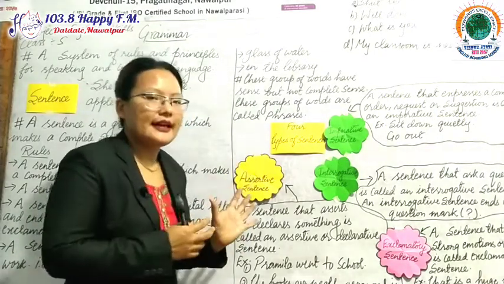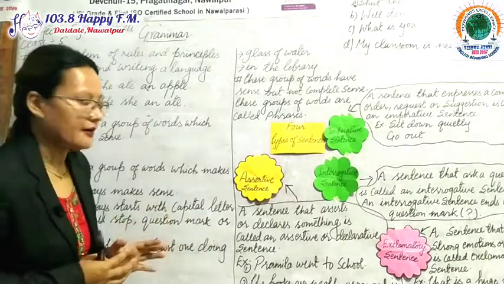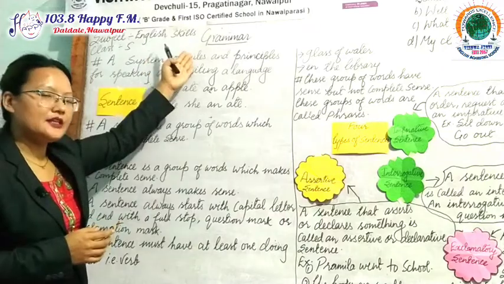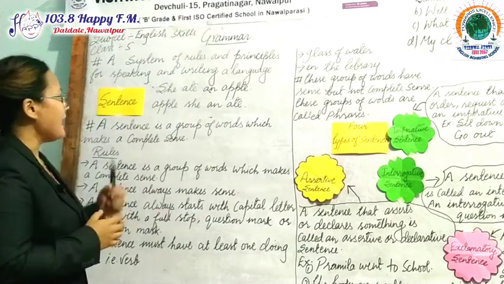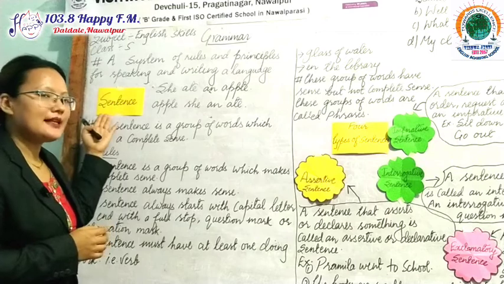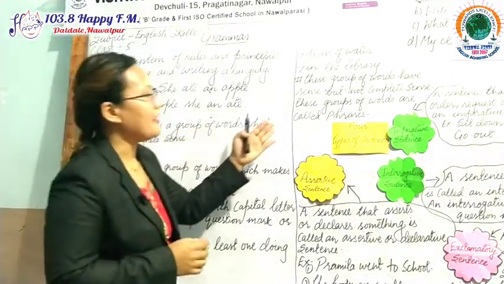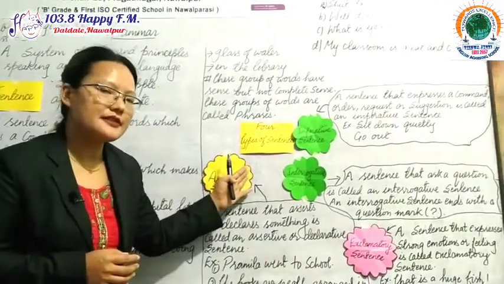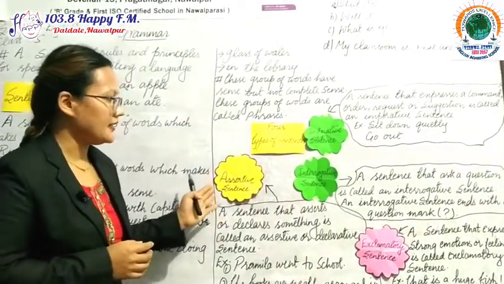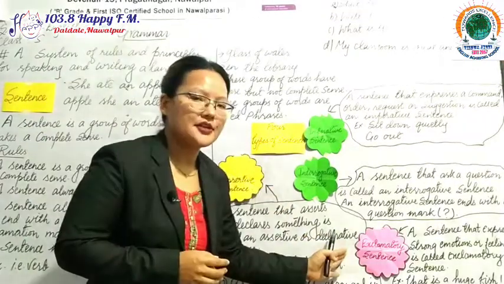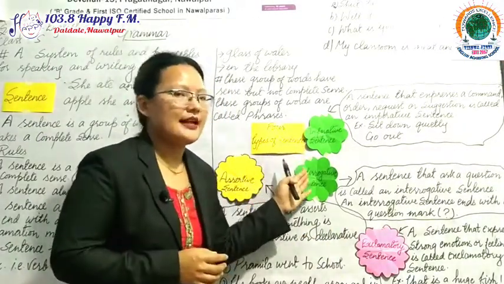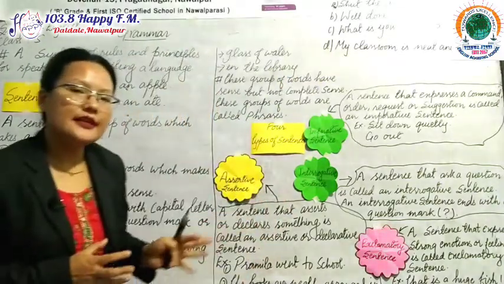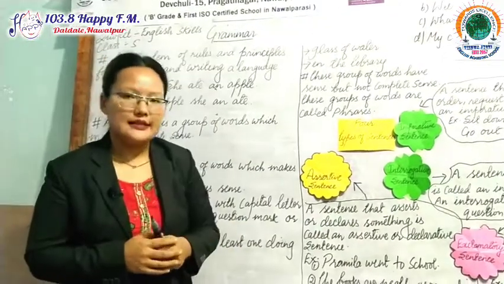So let's once again revise what we have done today. Today we have learned why grammar is important in learning the English language, in learning a language. Second, we have done what a sentence is. After that, we have done what a phrase is. And after that, we have done the types of sentences. They are assertive, interrogative, exclamatory, and imperative sentences. After that, we have done some practice. I think that after doing this, you are clear about what a sentence is.